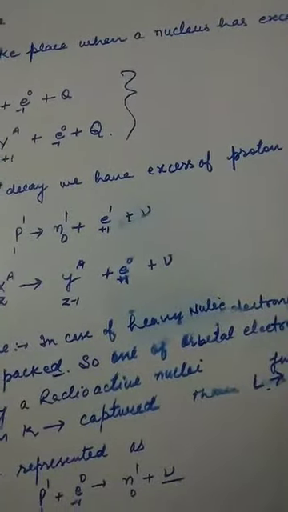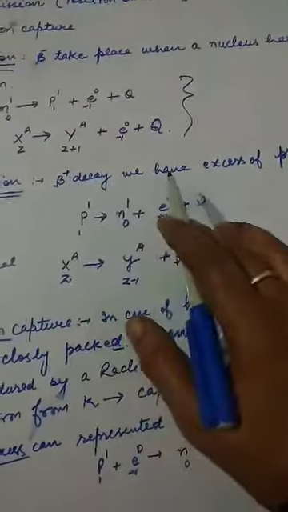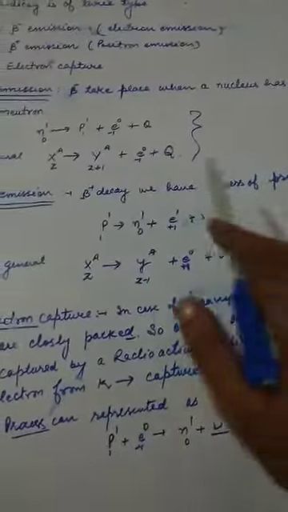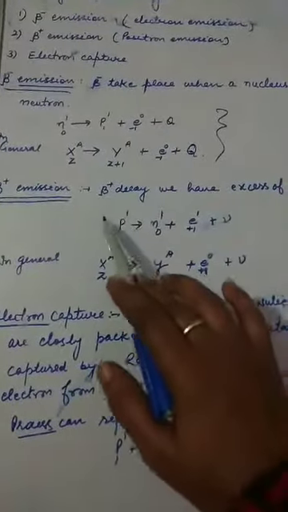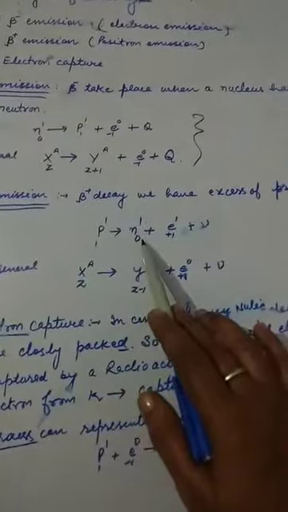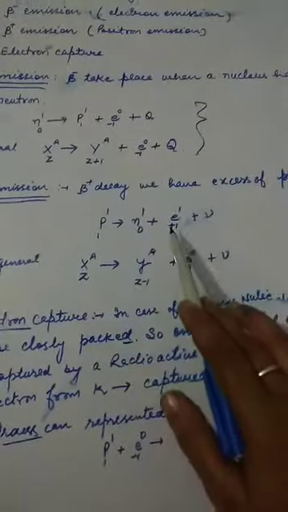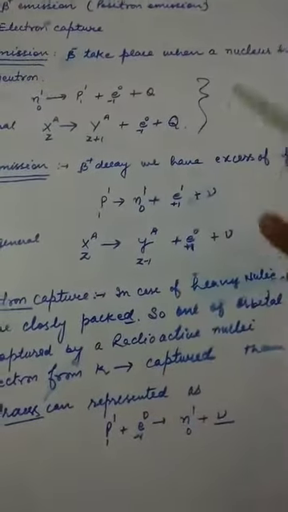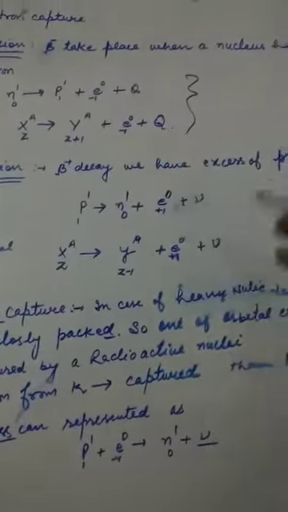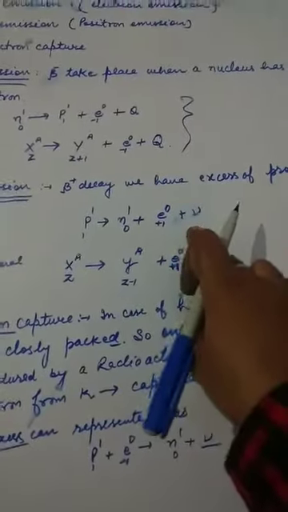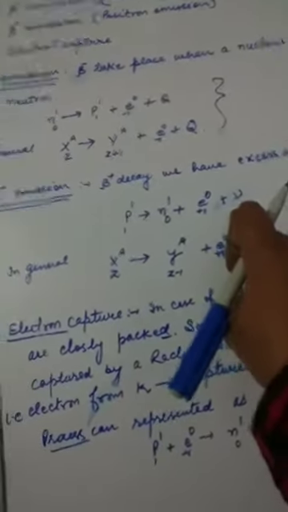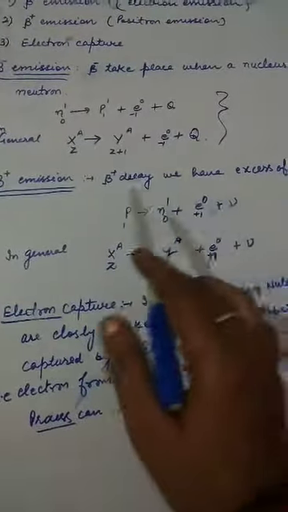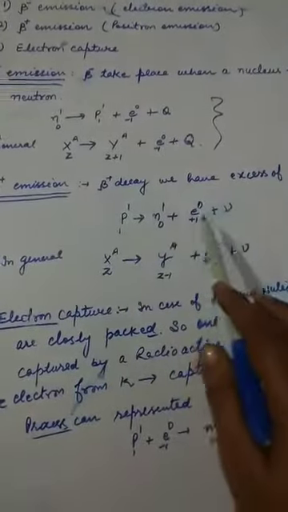So in this case, a proton will be converted into a neutron by emitting a positron, which is +1, and 1 neutrino particle, which is just a very small particle. So the energy in this case will remain conserved.